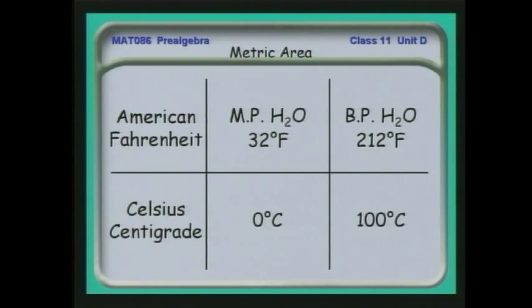Now, the temperature conversion isn't quite so straightforward, because when you look at the American scale, or we call it the Fahrenheit scale, that has freezing at 32 degrees Fahrenheit and boiling at 212. You might ask, how did they pick such weird numbers, and why did they do it that way?